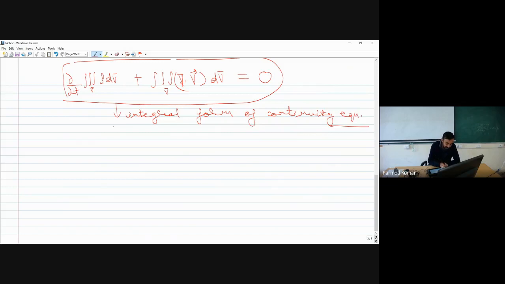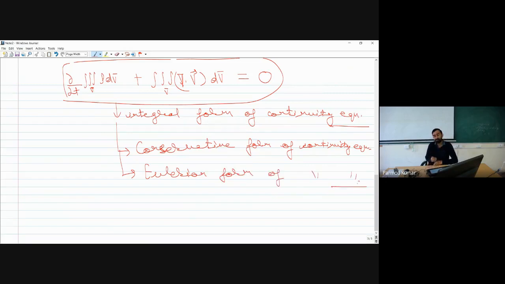So that's why this is also known as conservative form of continuity equation, and I can also call it nothing but Eulerian form of continuity equation.